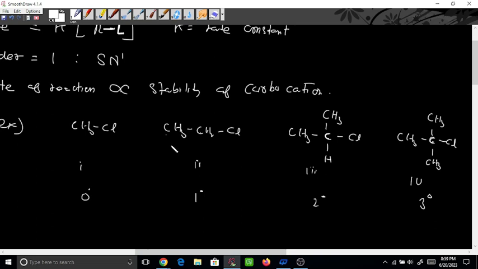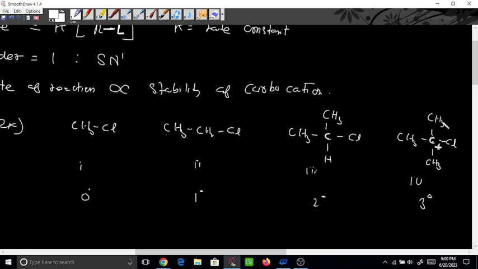Not exactly: stability is not due to the carbon, stability is due to the hydrogen. Because the positive charge formed here means a deficiency of electrons. I already explained this, but again: positive charge means deficiency of electron, so it will try to gain electrons.